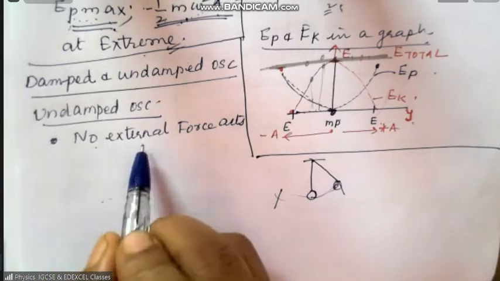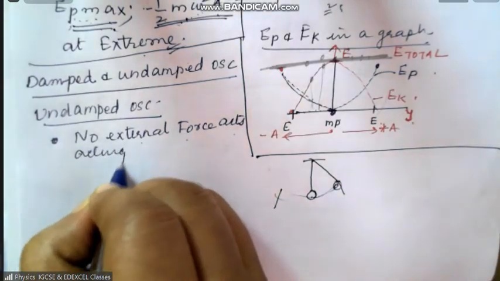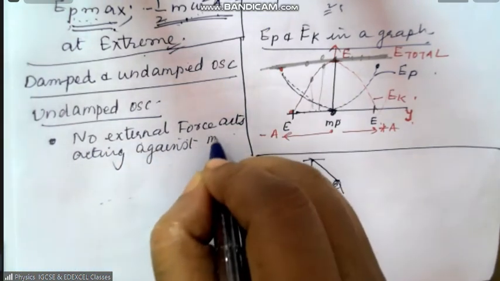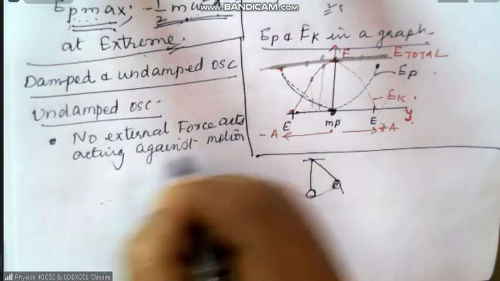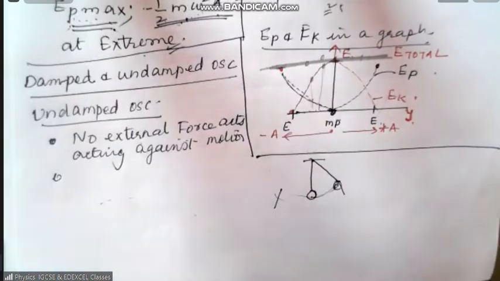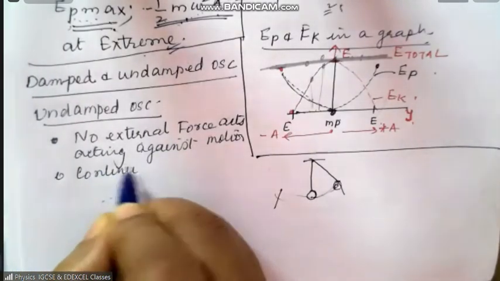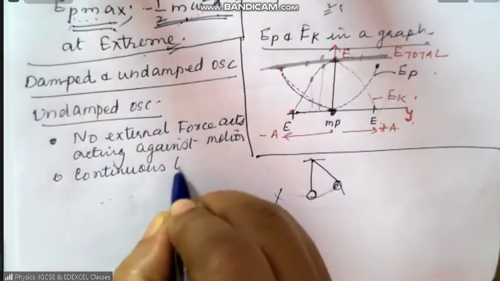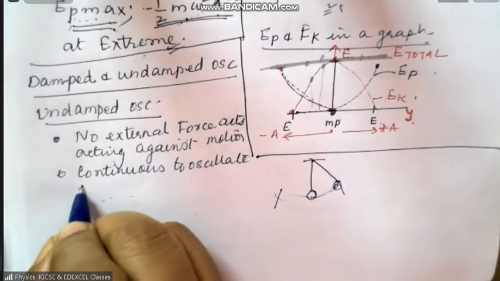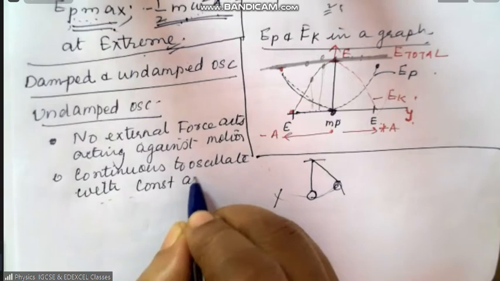So there is no external force acting against the motion. So as a result, what happens? It continues to oscillate forever with constant amplitude.